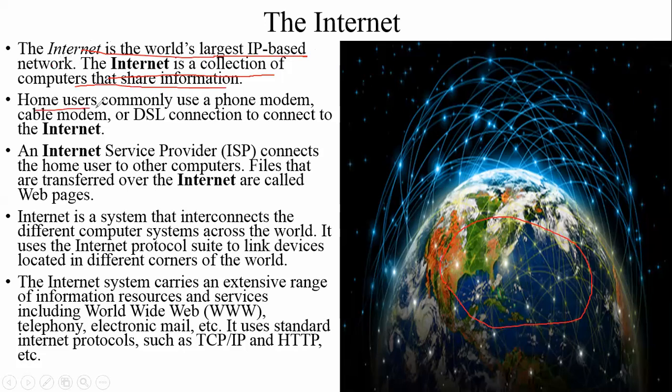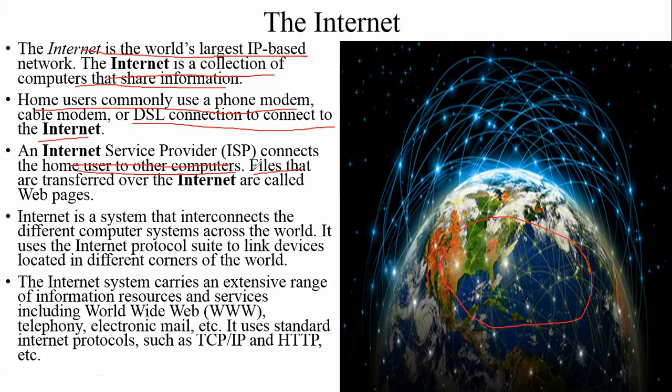Everyone knows that home users commonly use a phone modem, cable modem, or DSL connection to connect to the internet, whether broadband, baseband, or whatever. The ISP, the internet service provider, connects the home users to other computers. Everyone knows the ISP. Suppose Hathaway is there, lots of providers and companies are there to provide us internet.